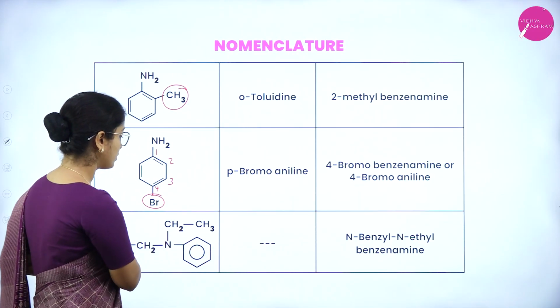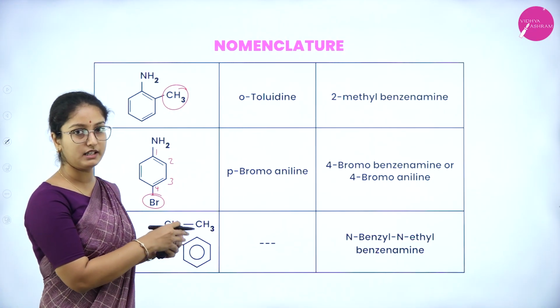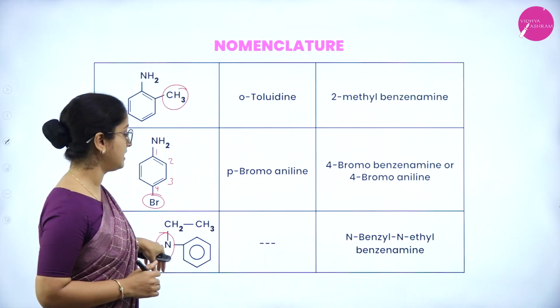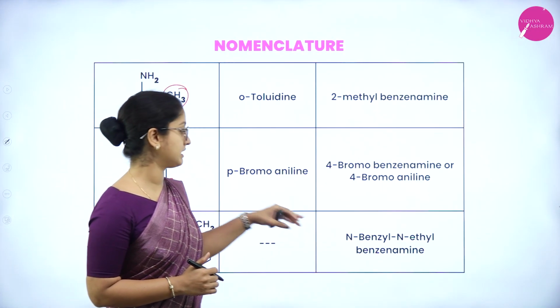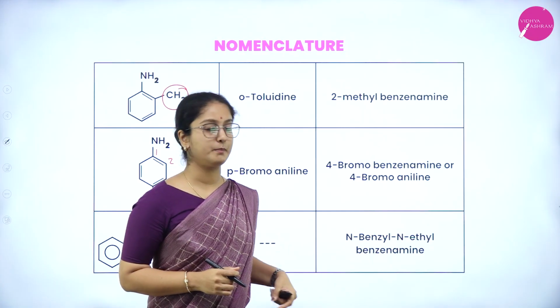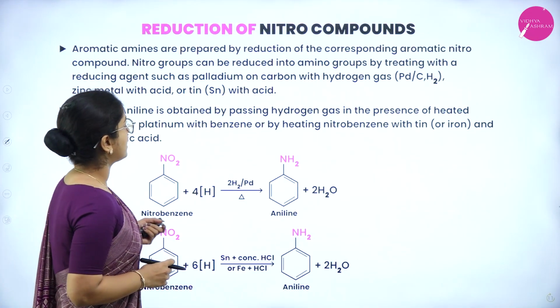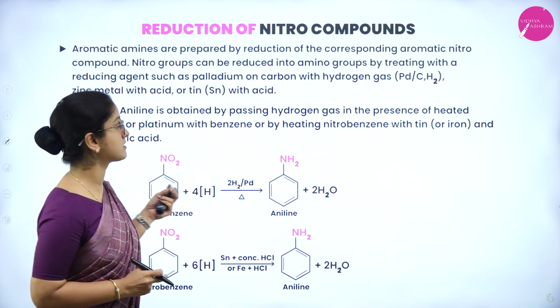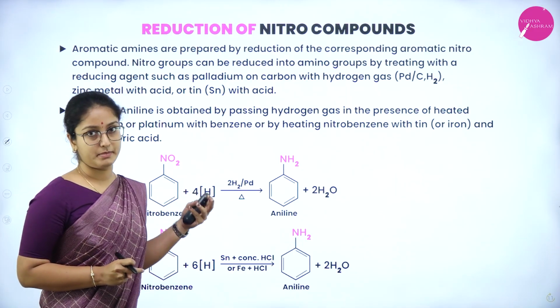Next consists of 2 aromatic rings and bulky alkyl groups attached to N, that is nitrogen atom. It doesn't have a common name, but it has got an IUPAC name, that is N-benzyl N-ethyl benzene amine. So next is about reactions that include reduction of nitro compounds. So let us see what that is about.